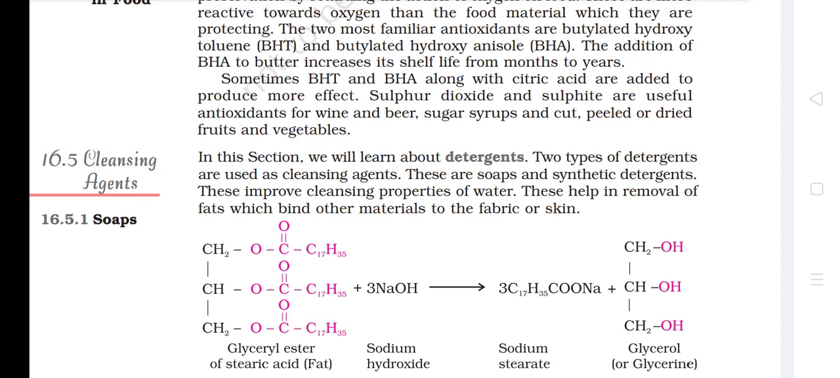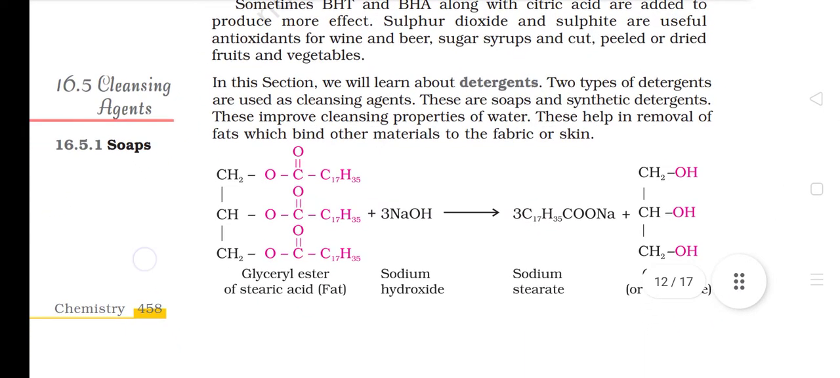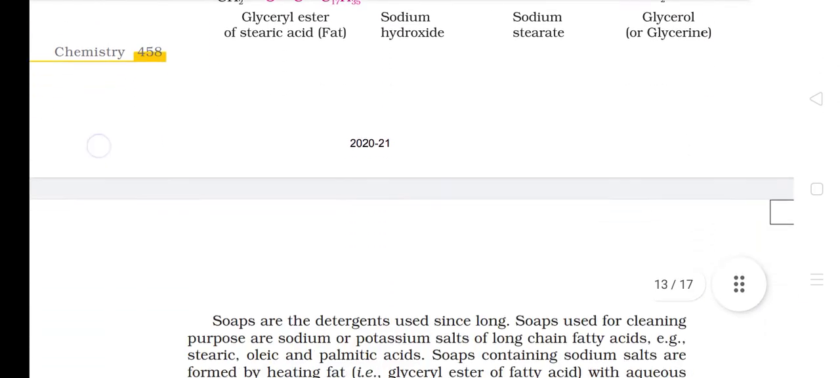Sulfur dioxide and sulfite are useful antioxidants for wine and beer, sugar syrups, and cut, peeled, or dried fruits and vegetables. Cleansing agents. In this section, we will learn about detergents. Two types of detergents are used as cleansing agents. These are soaps and synthetic detergents. These improve cleansing properties of water. These help in removal of fats which bind other materials to the fabric or skin.